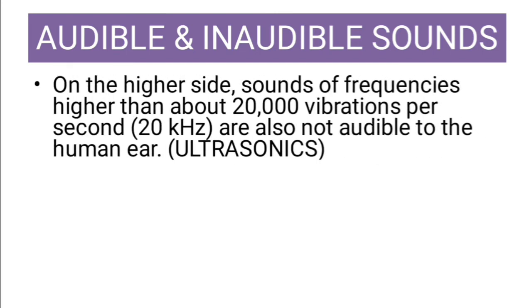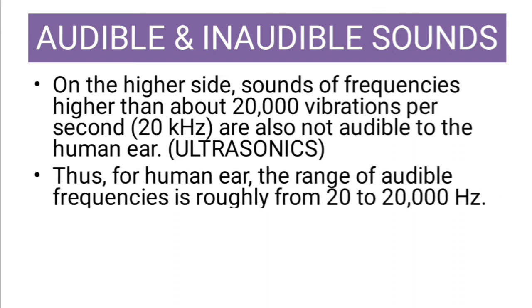There is one more. On the higher side, sound of frequency is higher than 20,000 vibrations per second, that is 20 kilohertz. These are also not audible, but these are called as ultrasonics. Ultrasonic means beyond 20,000 vibrations. Thus, for a human ear, the range of audible frequency is roughly from 20 to 20,000 hertz.